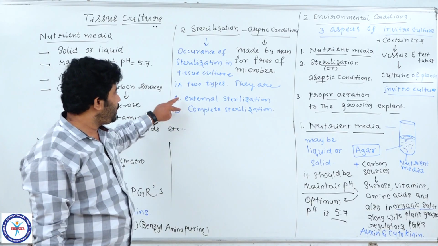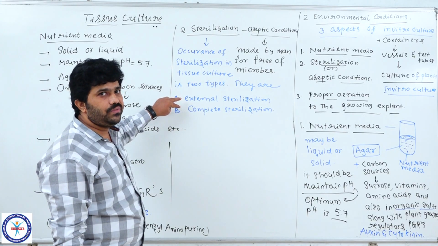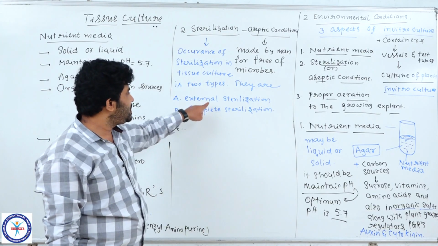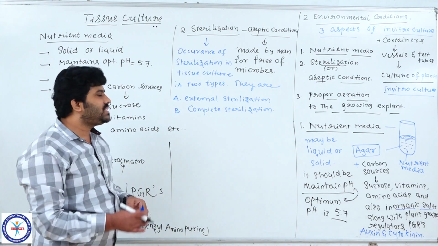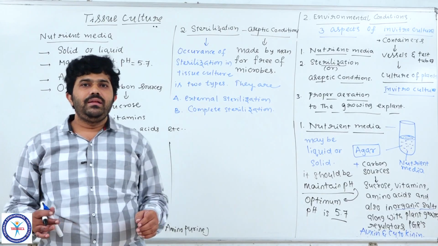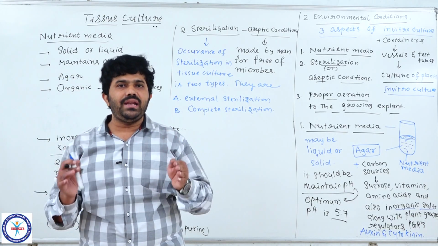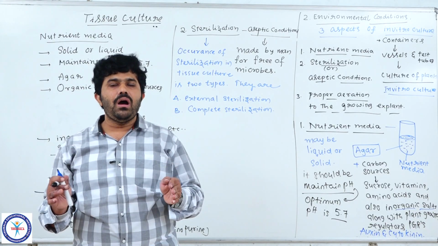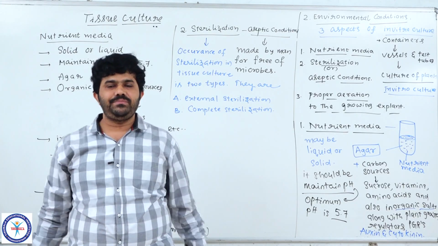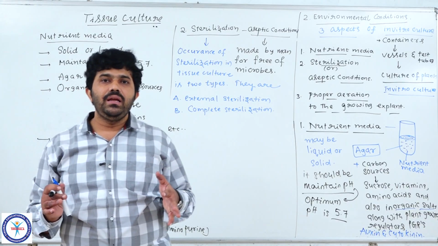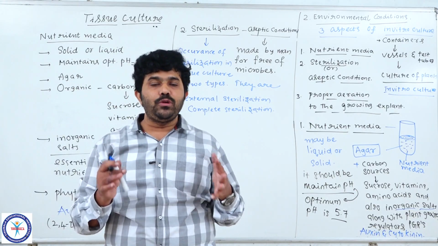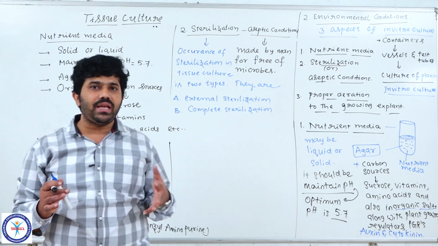Understood? We are going to do two different sterilization activities. The first one is external sterilization, the second one is complete sterilization. External sterilization is the sterilization process we do on the explant. The explant is a living component, a living matter, meaning a group of cells, tissues or organs taken from the plant.